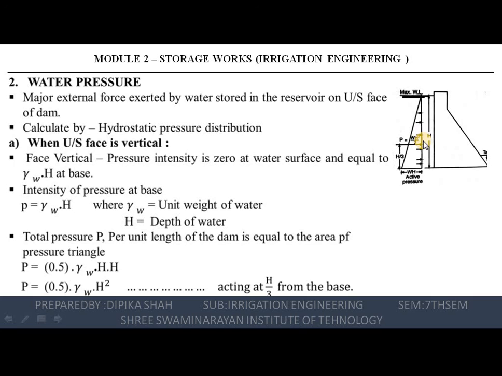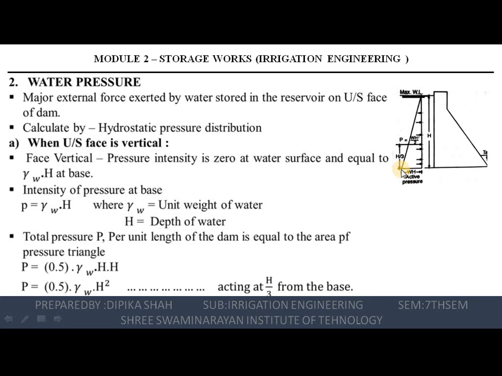Total water pressure P per unit length of the dam is equal to the area of the pressure triangle. So it is 1/2, that is 0.5 into gamma W into H, and we can say this is H square. So the equation for P is 1/2 into gamma W into H square, acting at a height of H by 3 from the base. So you can see in this figure.